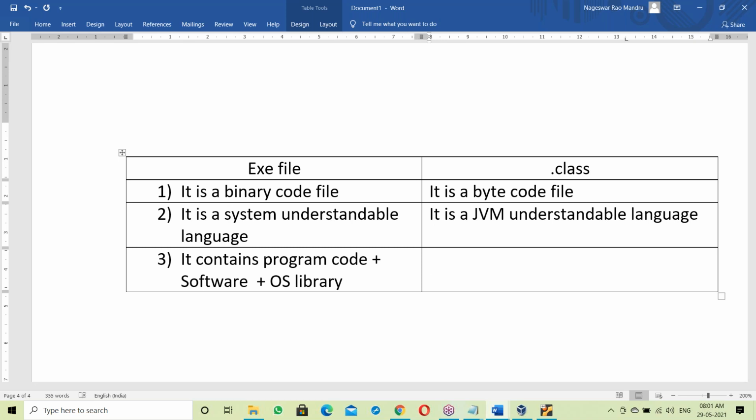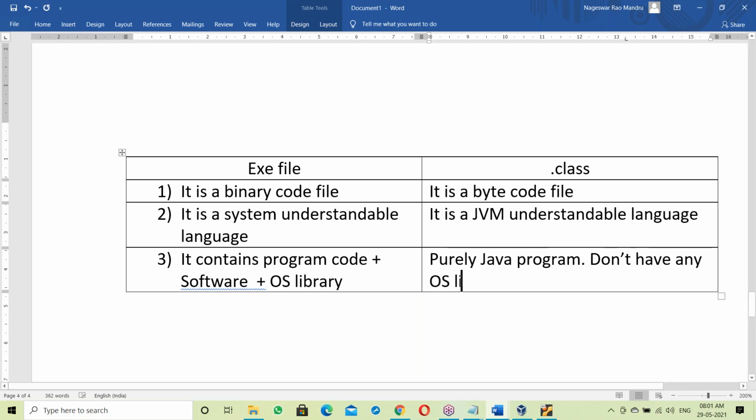Next part is this. It's a purely Java program. So this purely Java program doesn't have any OS library.